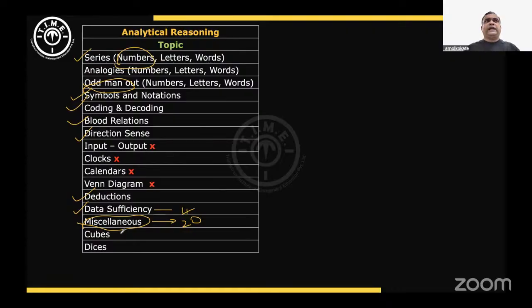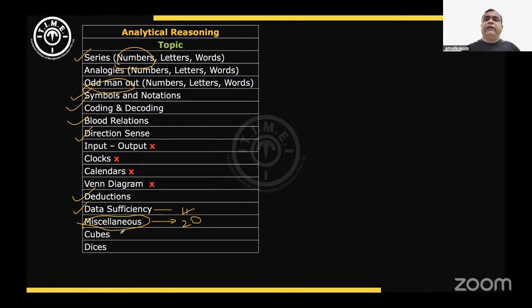As far as the difficulty level of this section is concerned, I will say easy to moderate. In a few questions there were errors. In one question, two options were the same. The question asked was, which is the odd man out? And two options were the same. In an odd man out question, if two options are the same, students get confused. Like that, in some analytical puzzles, in the arrangement part, some errors were there.